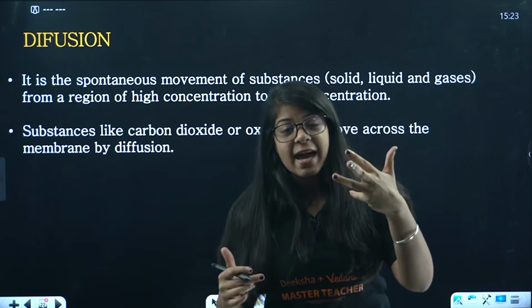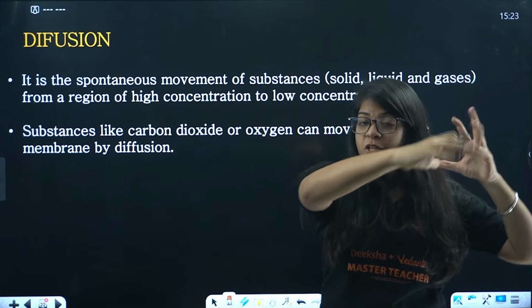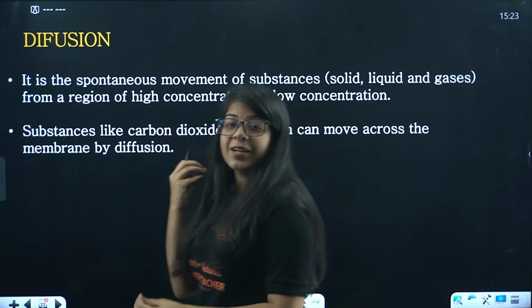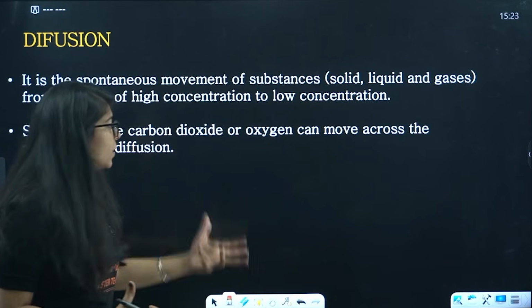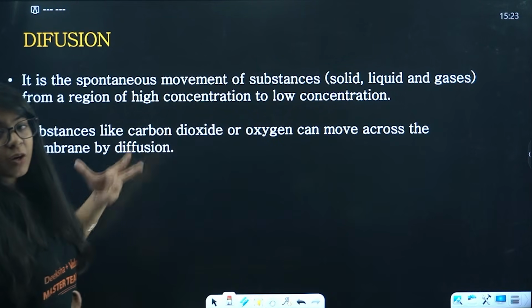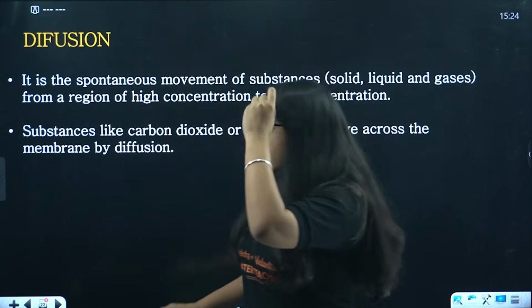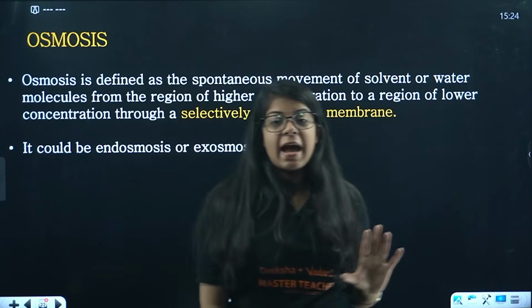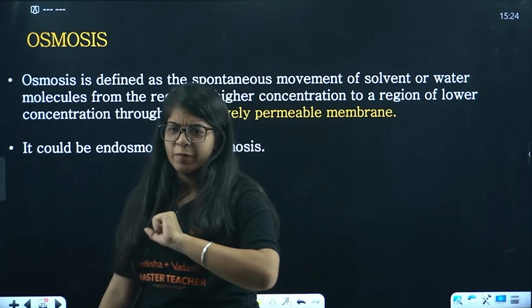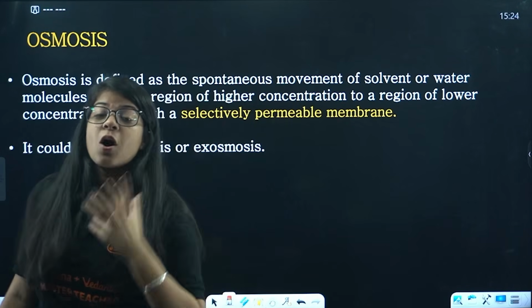Solid, liquid and gas, from a region of high concentration to a region of low concentration, right? Substances like carbon dioxide or oxygen can move across the membrane by diffusion. Then osmosis, on the other hand, is defined as the spontaneous movement of solvent or water.